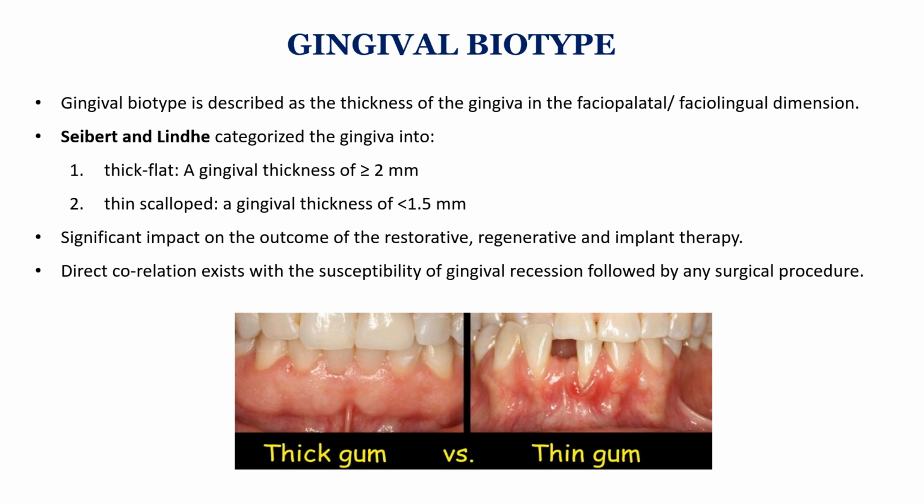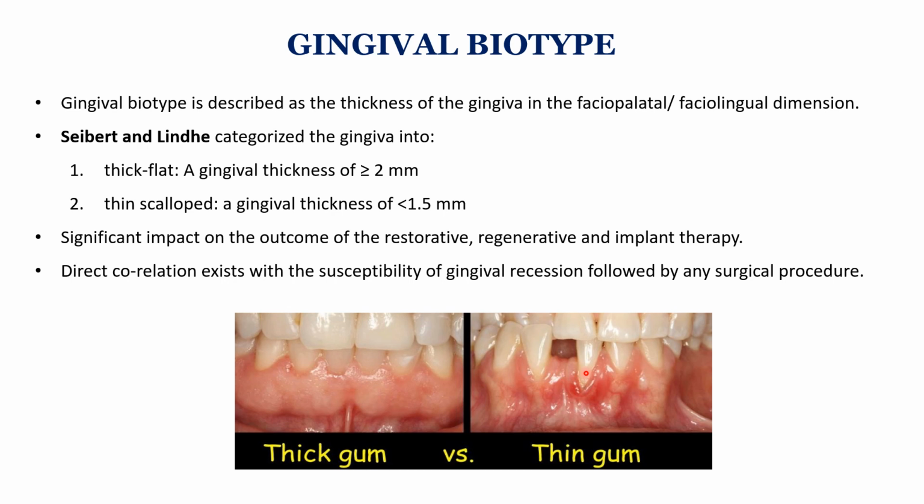Coming to the gingival biotype, width is the distance between the mucogingival junction to the bottom of the pocket, but biotype is the actual thickness of the attached gingiva. This gingival biotype is described as the thickness of the gingiva in the faciopalatal and faciolingual dimensions. That is in this direction, horizontal, faciopalatal or faciolingual. When we measure how thick the gingiva is, then that is gingival biotype.